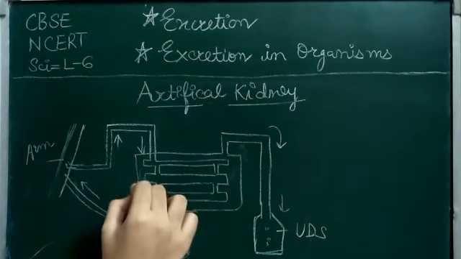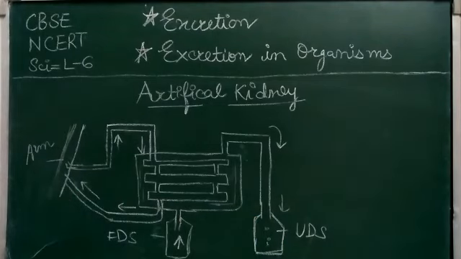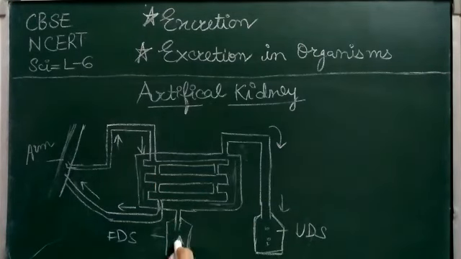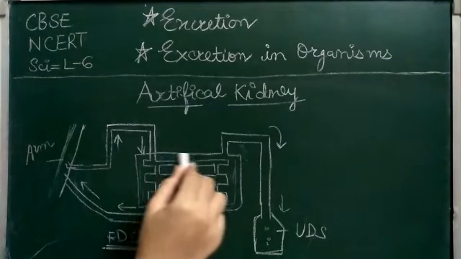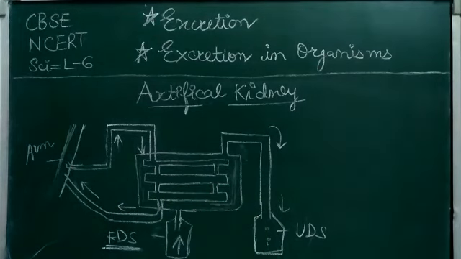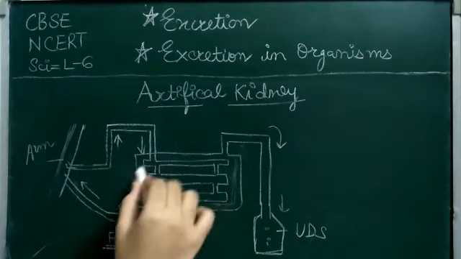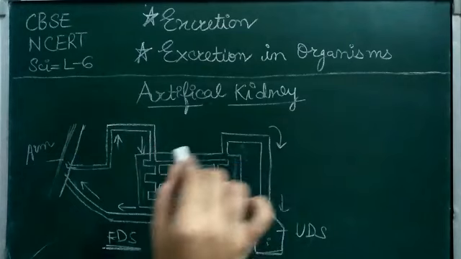Actually, in these spaces, as you see in the figure in your book, in More to Know, the yellow colored solution is there. This yellow colored solution is going from here, which is fresh dialysing solution. Its color is shown yellow in your book, and its osmotic pressure is less than the blood. And blood also contains the urea which is coming from the body.